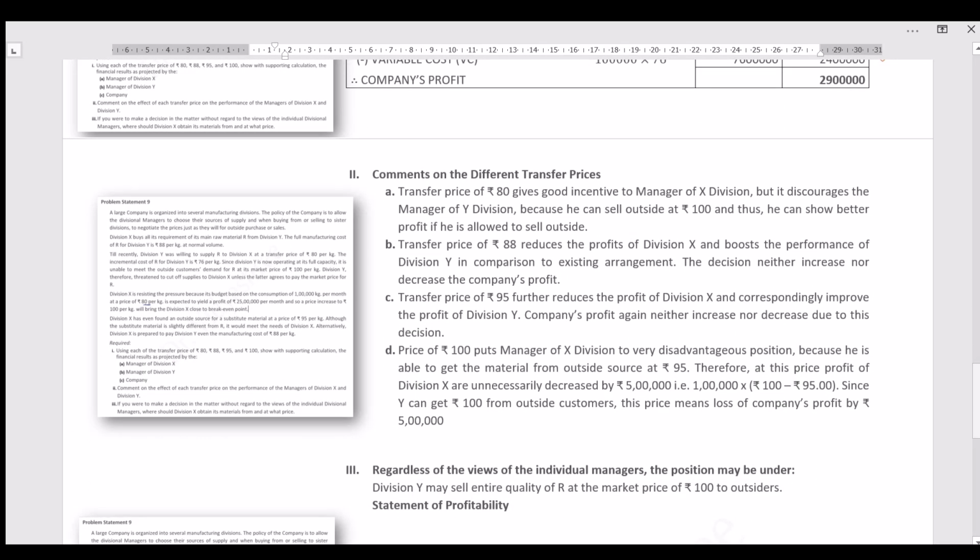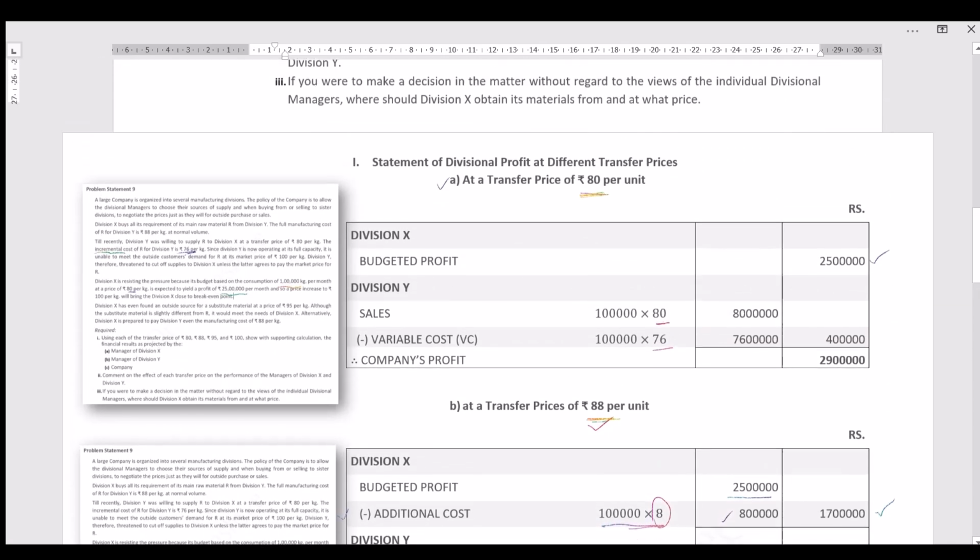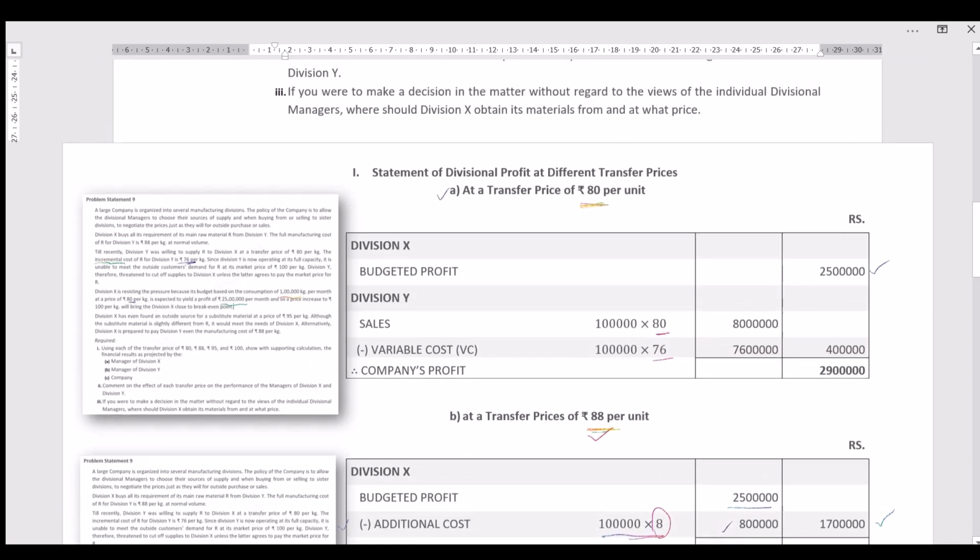So let's see the comment. If the transfer price is set at 80, it gives a good incentive to manager X. Let me just go through the solution once again. As you can observe in the current scenario, division X is making 25 lakh profit, whereas division Y is making only 4 lakh profit. So obviously manager X will get a better incentive than manager Y. Manager Y will not get a good incentive because the profit level is very low in division Y.